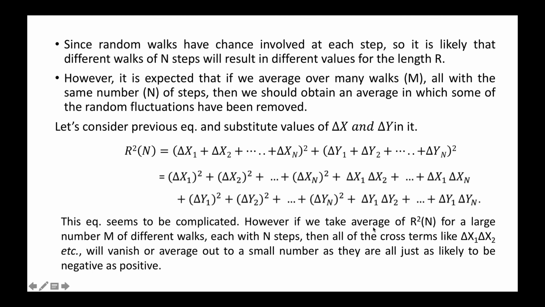However, if we take the average of r square for a large number m of different walks, each with n steps, this number of steps will remain the same, then all of the cross terms like these delta x1 and delta x2 etc., they will vanish or average out to a small number, as they are all just as likely to be negative as positive. So they will cancel each other. So we are left with the square terms only.